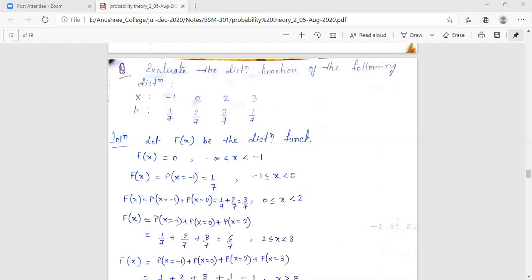Let us have a whiteboard for this particular problem. We will do it on our whiteboard. What are the values of x given to us? Capital X values are -1, 0, 2, 3.